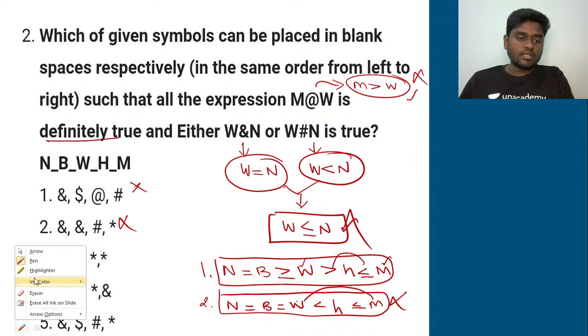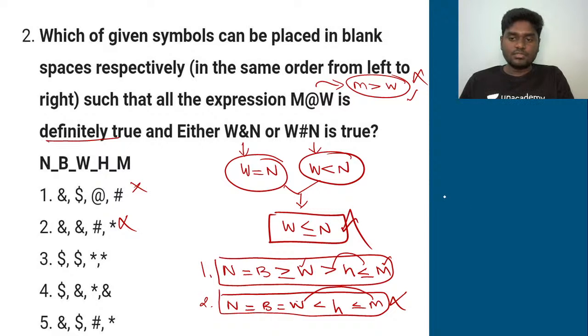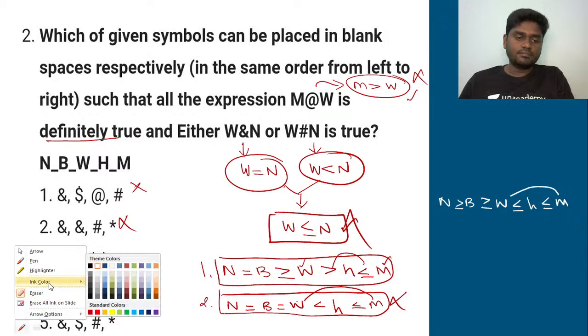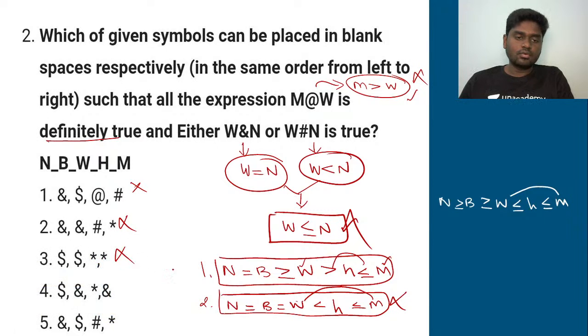And let's quickly go for the third option. Let's see whether that gets satisfied or not. The third option is N, dollar means greater than or equal to B, greater than or equal to W, less than or equal to H, less than or equal to M. From this, M is not greater than W. M is greater than or equal to here. So again, the third option is also getting ruled out.